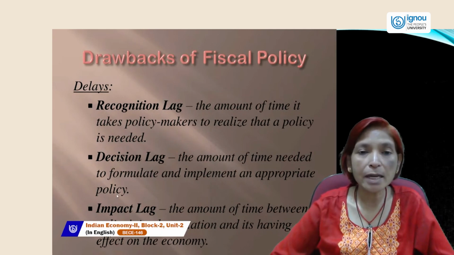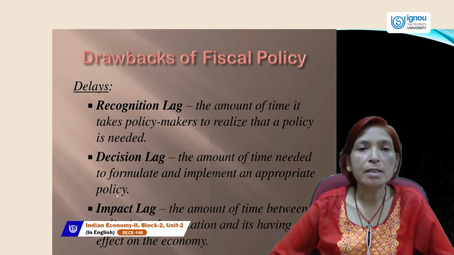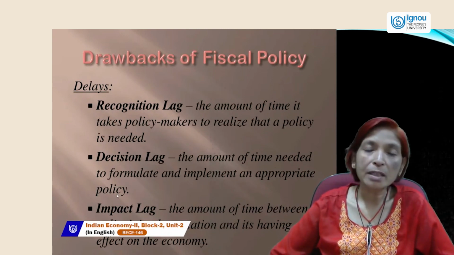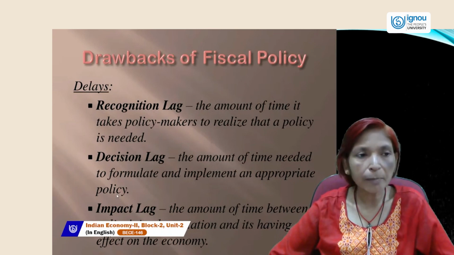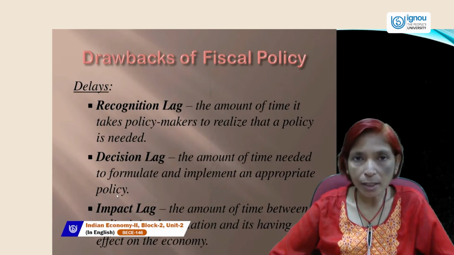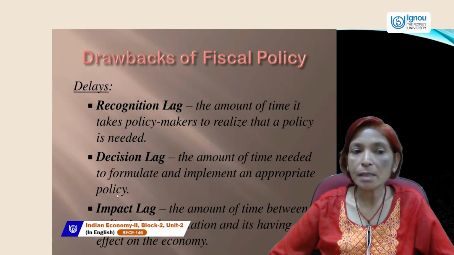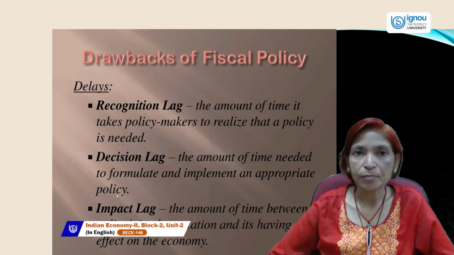That's why we can say that fiscal policy is not a perfect policy, and not a very systematic policy through which we can achieve all the set targets in a very effective or efficient way. There are many drawbacks. One is recognition lag, the amount of time it takes policy makers to realize that a policy is needed.